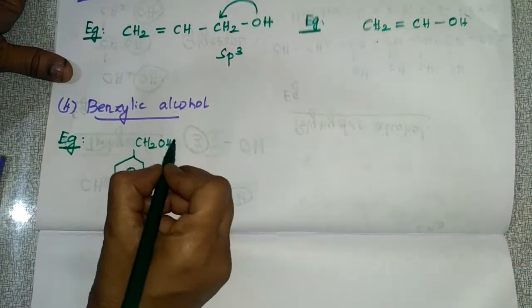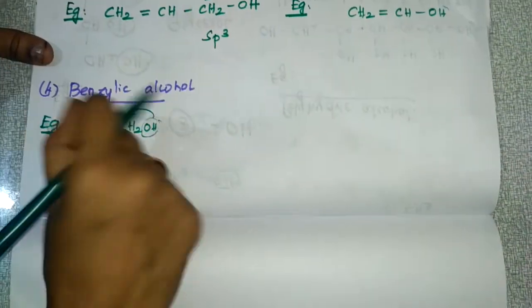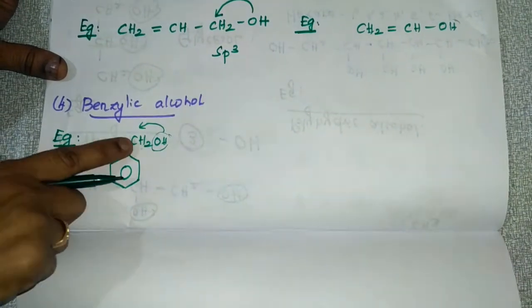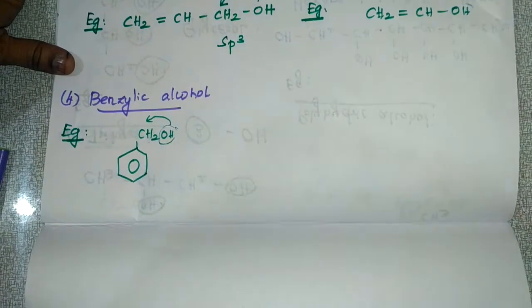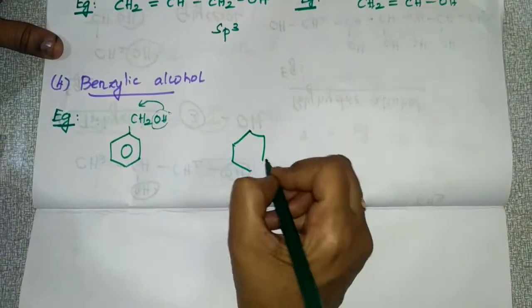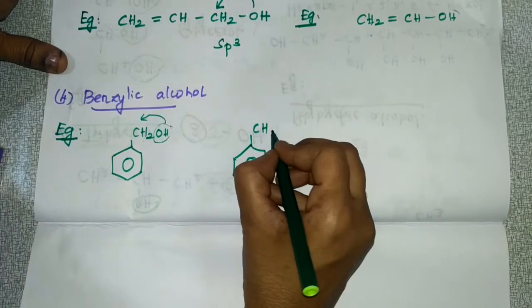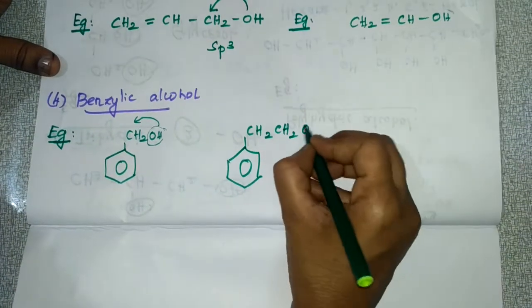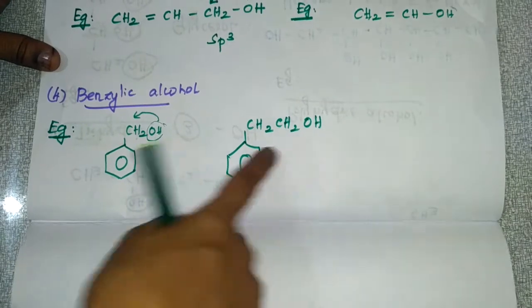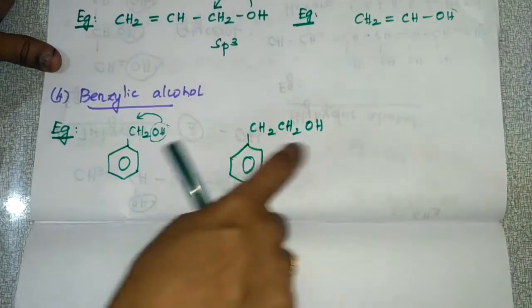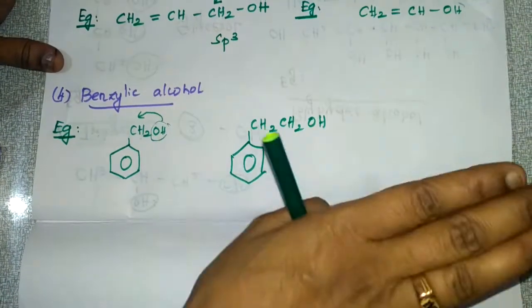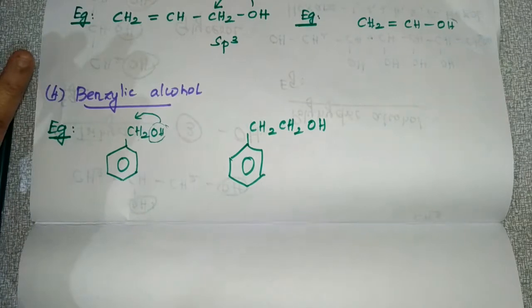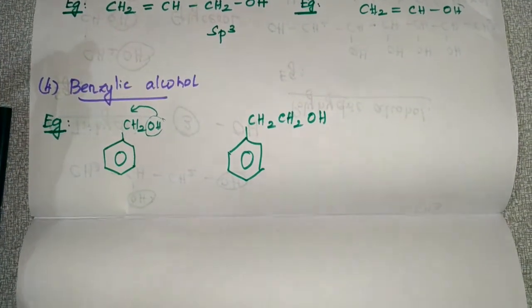And here also, this OH group is attached to an sp3 hybridized carbon atom, and this is attached to an aromatic ring. So this is benzylic alcohol. And one more example, you can write CH2OH. So this OH is attached to the side chain carbon atom, and that is attached to an aromatic ring. Okay, so these are benzylic alcohols, and these are the main classifications of alcohol.